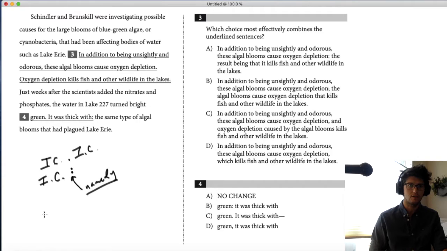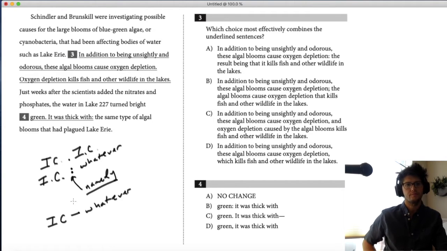So a single long dash, because I don't think there's another one in this sentence, a single long dash is exactly the same as a colon. Independent clause first. And that means like whatever you want after in each case. It could be full sentences or other stuff, but the important part is what comes first.